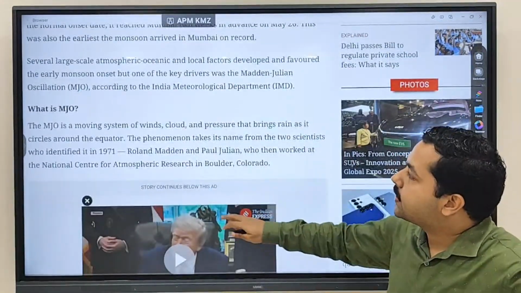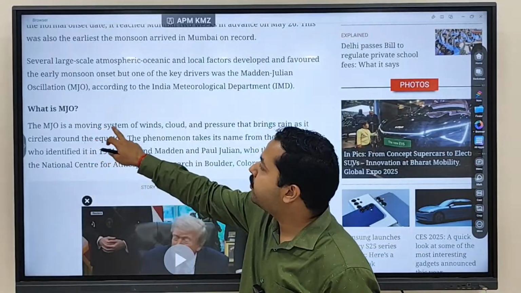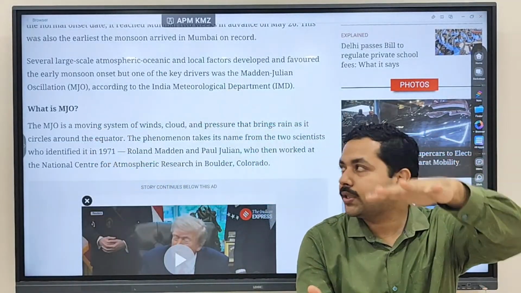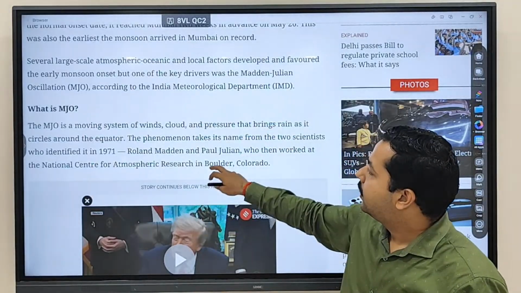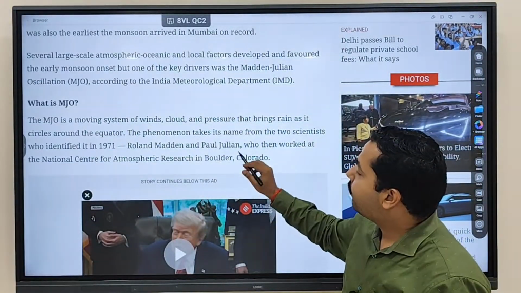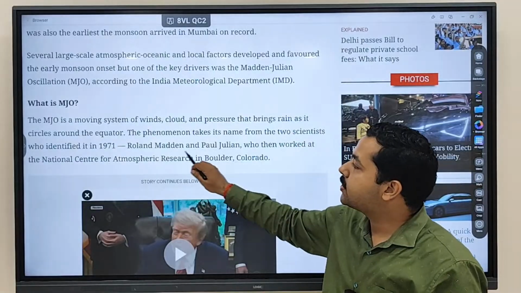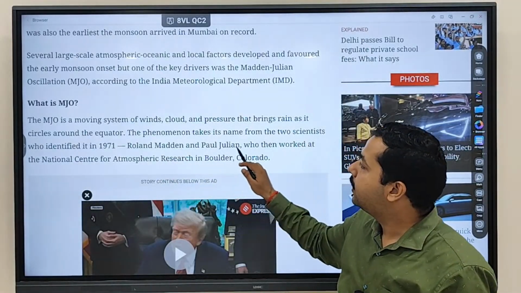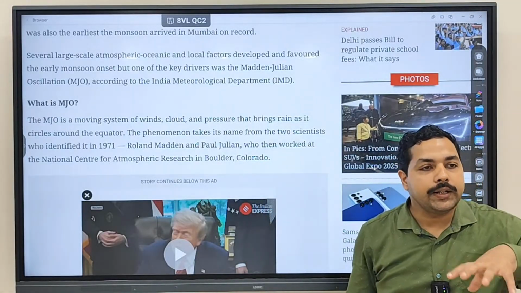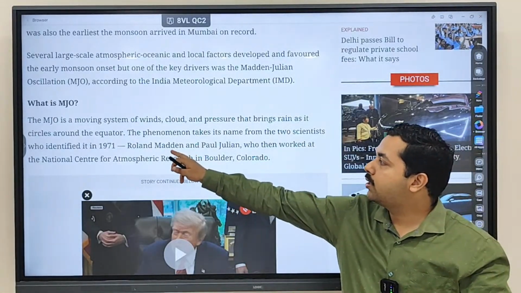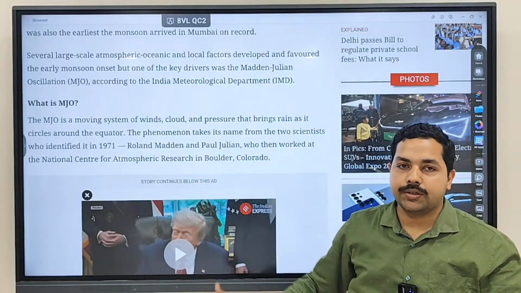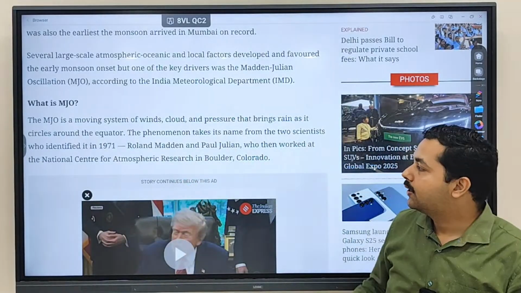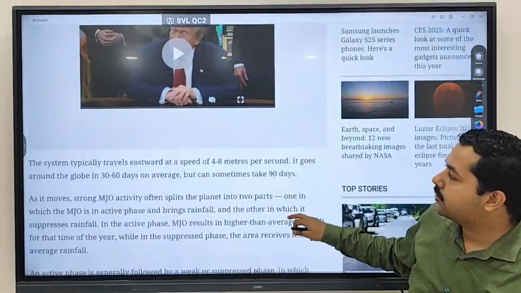So you can see what definition is given: a moving system of wind and pressure. We discussed this vertical column of air is moving. It is called Madden-Julian because two people, Roland Madden and Paul Julian, identified this phenomenon, the movement of air from one point to another. That is why it is called the Madden-Julian oscillation.